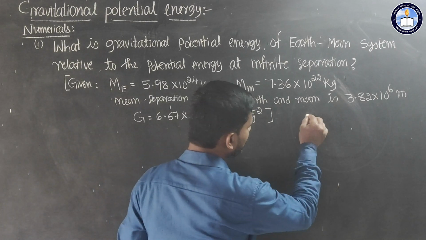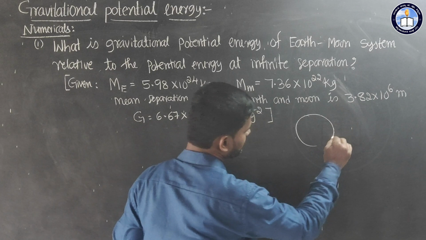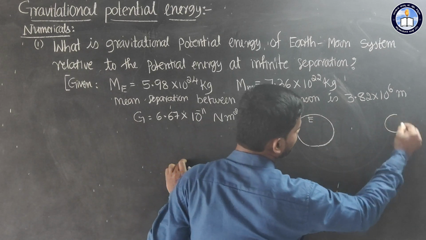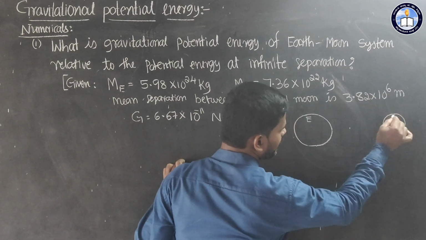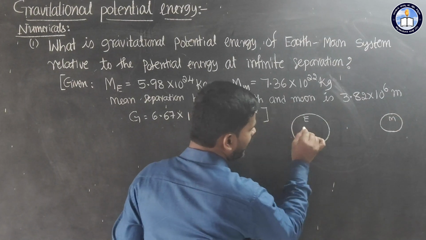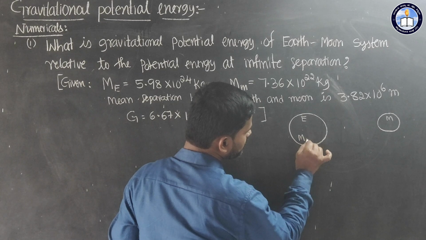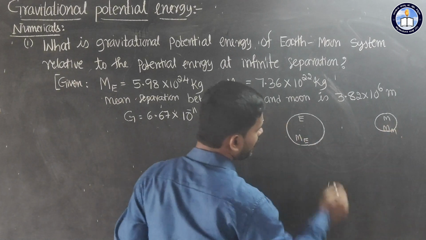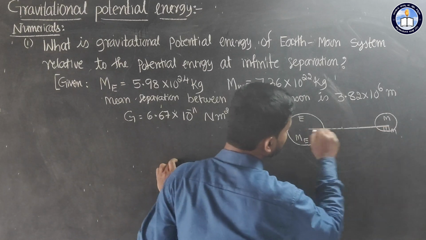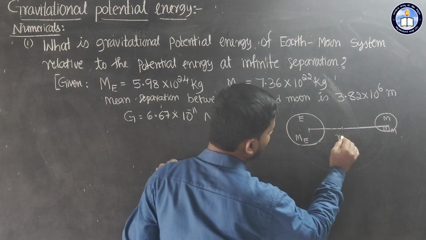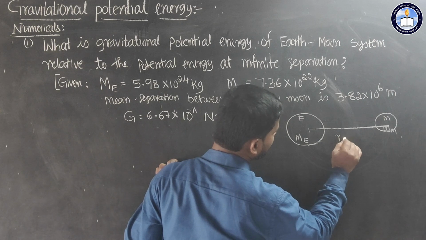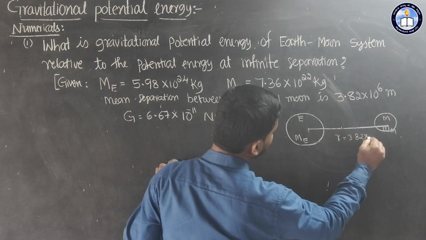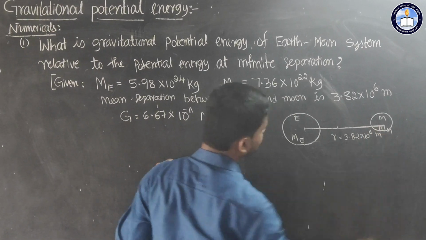So we assume it like this: this is the Earth, and here there is a Moon. The mass of the Earth is M_E, the mass of the Moon is M_m, and the mean separation between these two is R, or you can take it as X. R is equal to 3.82 × 10^6 m. They are given here.